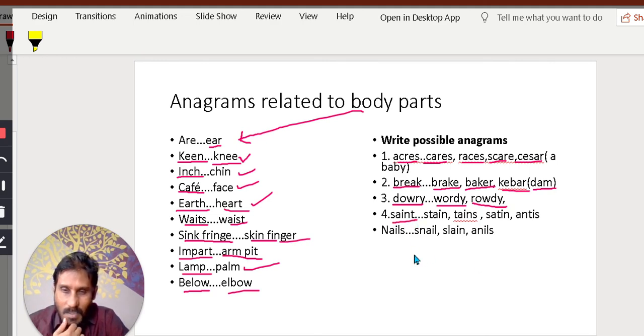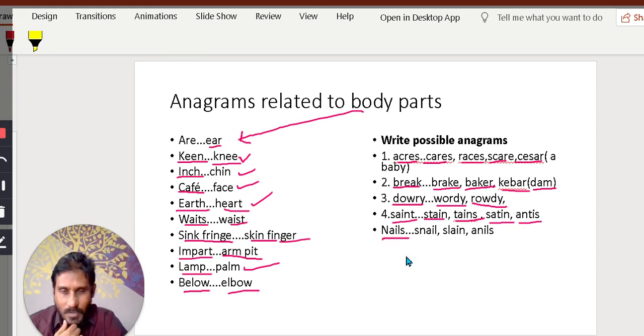Saint, a holy person is a saint. Stain, if something falls on your shirt or dress, that is a stain. Tains, tains means tin plates. Tin plates are called tains. Sateen, sateen cloths, some kind of cloth. Silk cloth, sateen. Antis, plural of anti. Anti-meridian, anti-clockwise, you say.